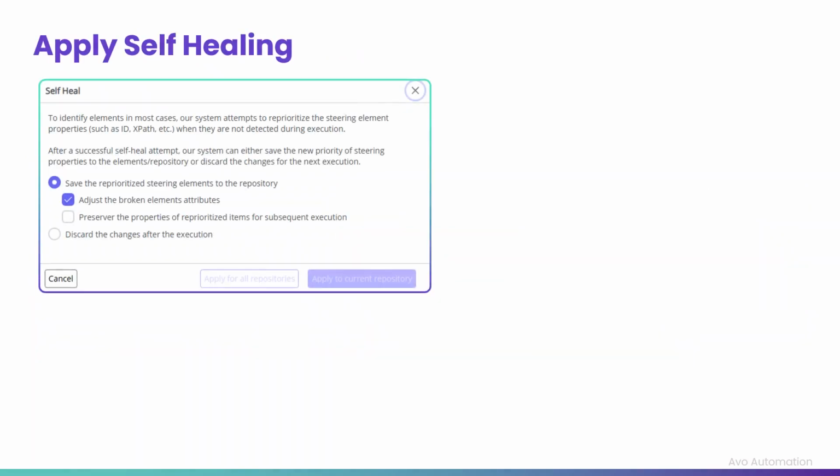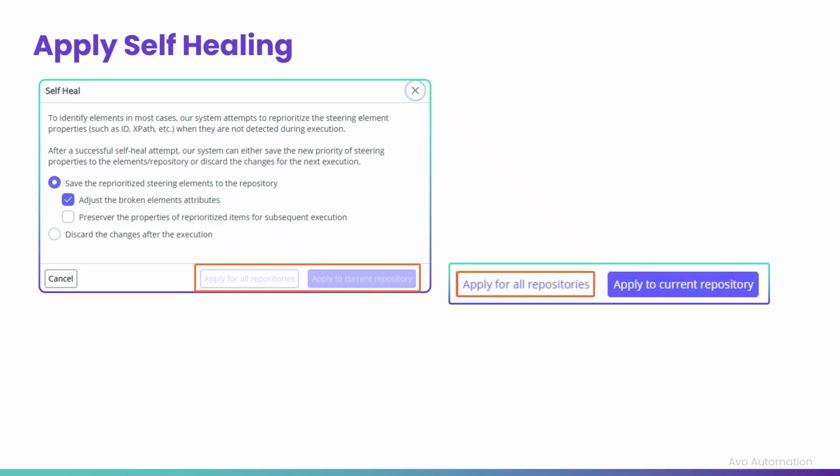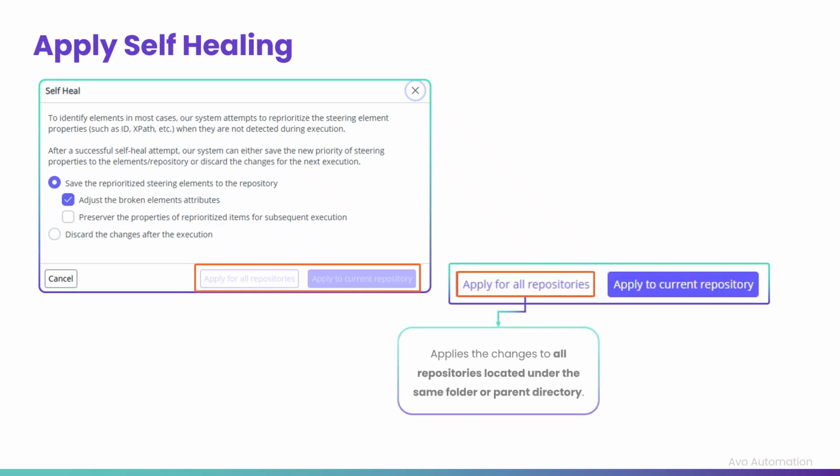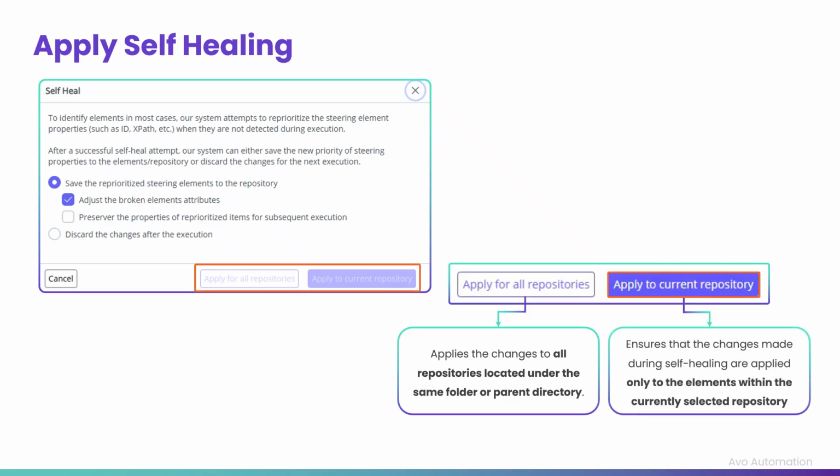Once the method of self-healing is decided, users can choose which repositories it is to be applied to. The first option, Apply to all repositories, is applicable if there are multiple repositories. Choosing this will either save or discard changes to all the repositories located in the same folder or parent directory. It helps maintain consistency across multiple repositories within a project structure. The second option, Apply to current repository, ensures that the changes made during self-healing are applied only to the elements within the currently selected repository.